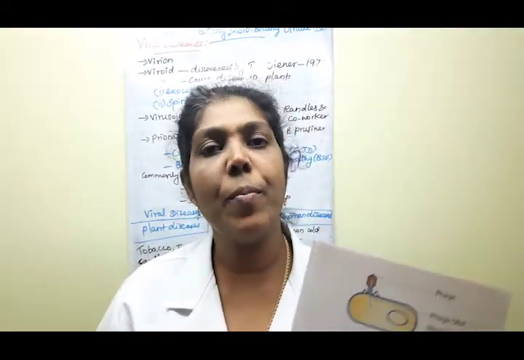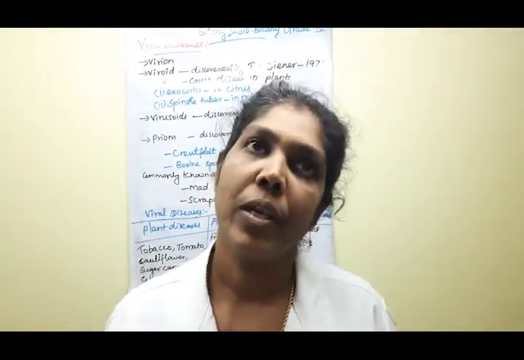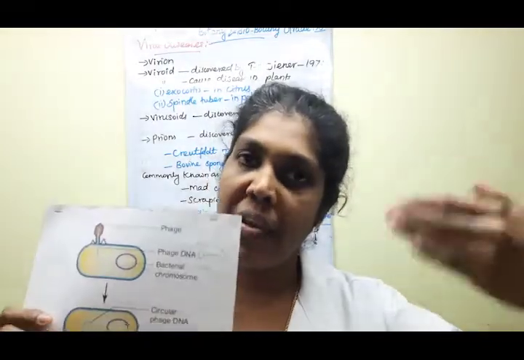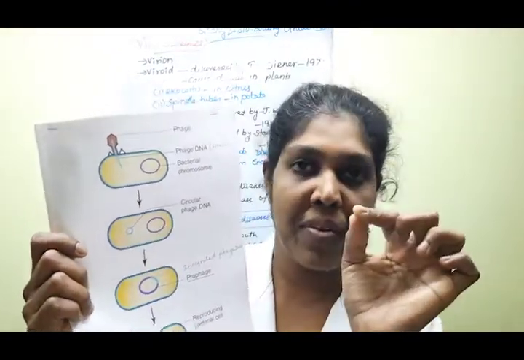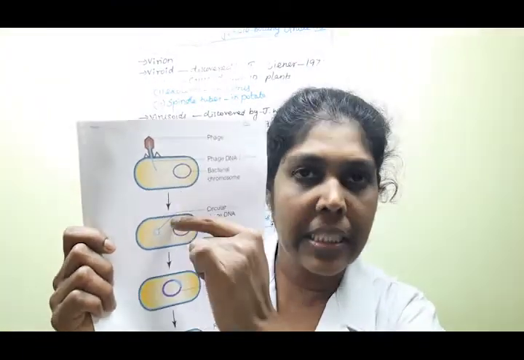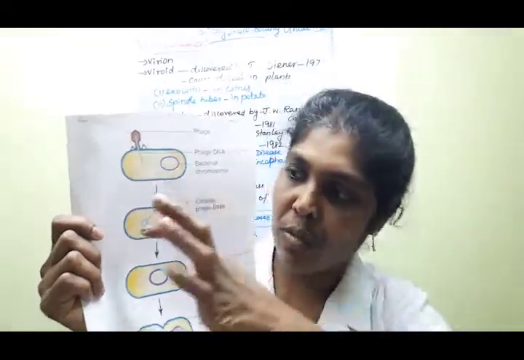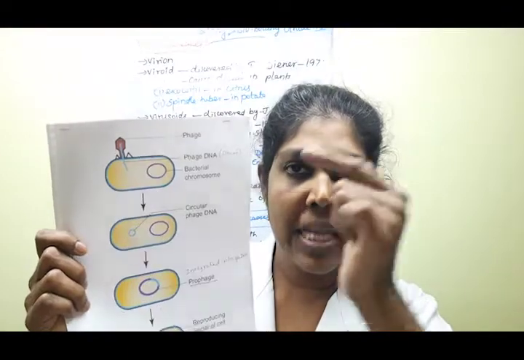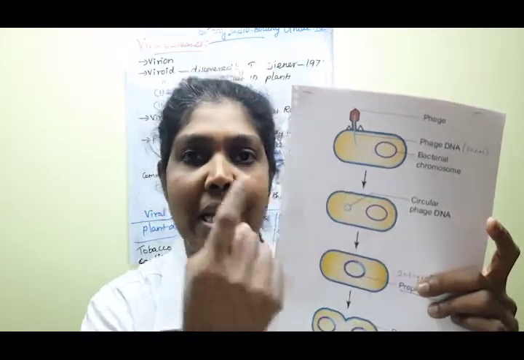Clear? Then what do you mean by prophage, children? Very important, one of the 3-mark questions. What do you mean by prophage? Very good. As soon as the phage particles come out in the initial stages, they are in linear form. Immediately they come to the area inside the bacterial chromosome. The linear phage DNA makes itself into a circular form. Clear? Then through recombination, the bacterial chromosome and the phage DNA are integrated.